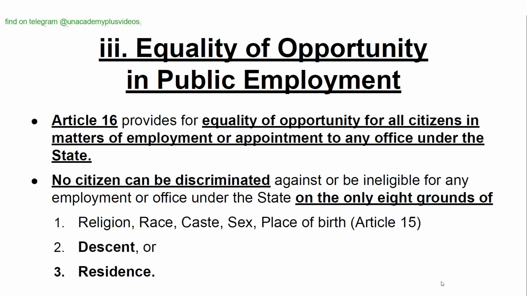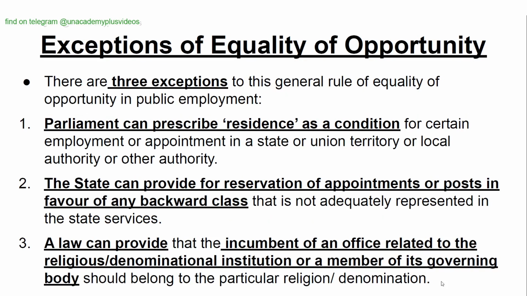Equality of opportunity in public employment. Article 16 provides for equality of opportunity for all citizens in matters of employment or appointment to any office under the state. No citizen can be discriminated against or be ineligible for any employment or office under the state on the only eight grounds of religion, race, caste, sex, place of birth, Article 15, descent or residence.